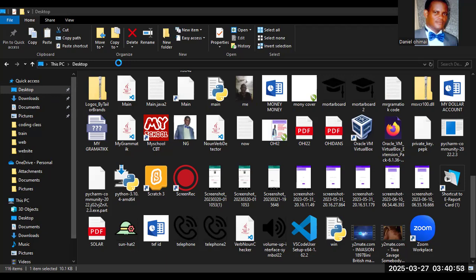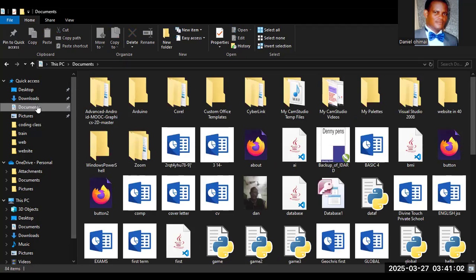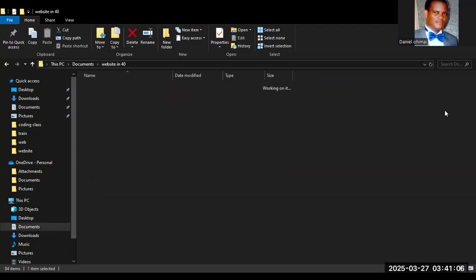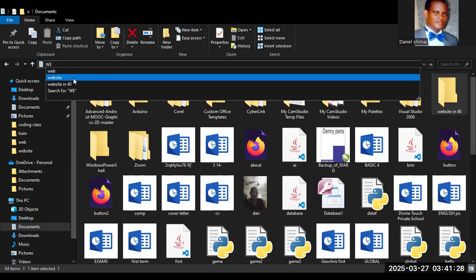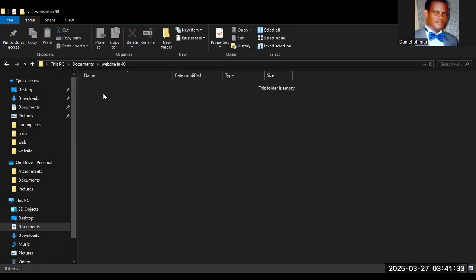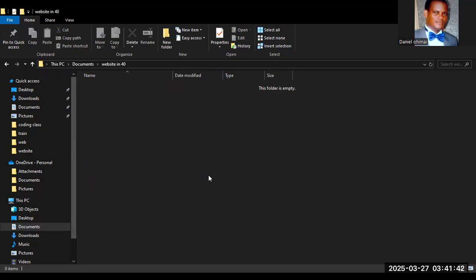Now I'll go to my document folder, the folder where I place everything. Remember I said I place everything in that folder.